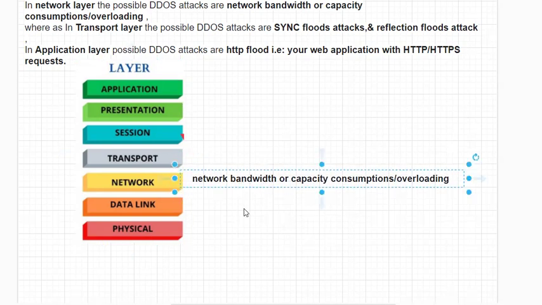Now let us see the fourth layer, that is the transport layer. On the transport layer, what are the attacks which are possible, sir? On the transport layer, SYN flood attack and reflection flood attack. Those two types of DDoS attacks are possible on the transport layer.